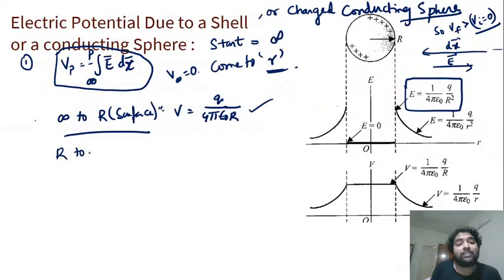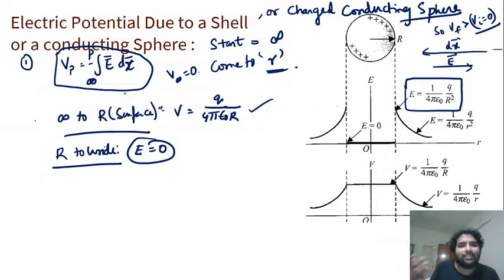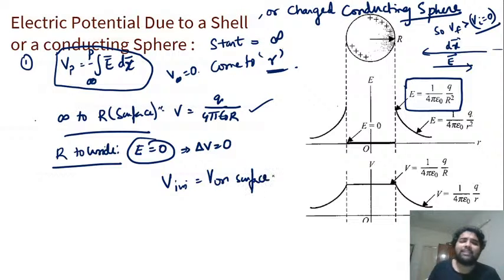Now from r to inside, this is where you have to be very careful, guys, especially in these kinds of problems. From r to inside, everywhere, what is the field? The field is zero. Inside a shell or inside a metal conducting sphere, the field will be zero, which means delta V will be zero, and we can say V inside will be equal to V on the surface. Because until you go to the surface, the potential will keep increasing, since more and more displacement is happening and more and more field is also opposing. So as it comes closer and closer, this will become more and more negative, and potential will become more and more positive. Understood, right? Yeah, it's okay.